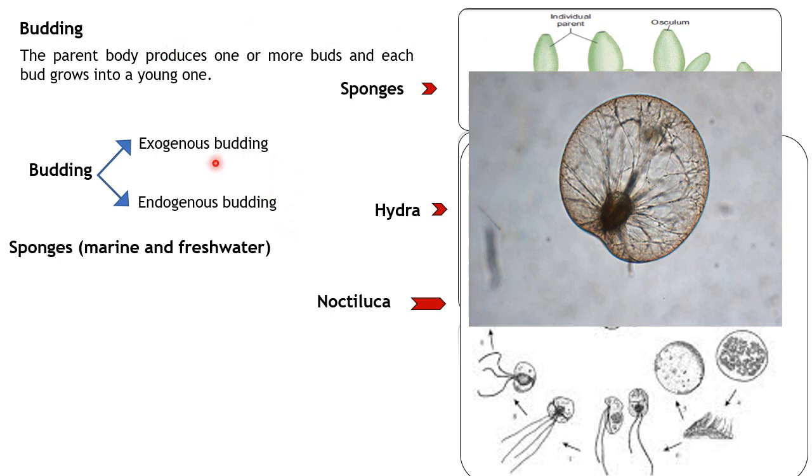Let's see another process, which is known as gemmule formation, which takes place in sponges, both from marine water as well as from fresh water. What are these gemmules? Let me give you an example. You have the sponges here, right? So inside the sponges, let me draw an image. Okay, this is a sponge.